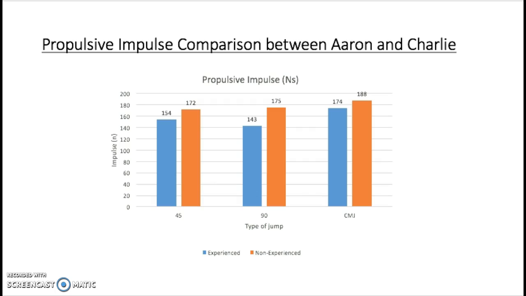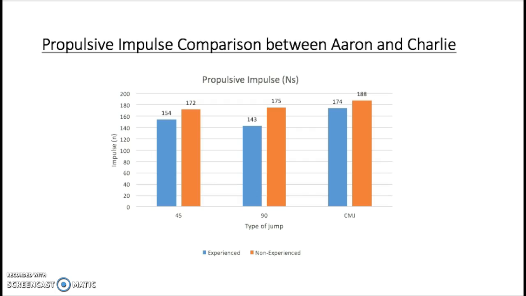On the 45-degree jump, Charlie got 172 newtons of propulsion, whereas Aaron got 154 newtons of propulsion. Charlie is more able at jumping because he was 18 newtons more powerful than Aaron.